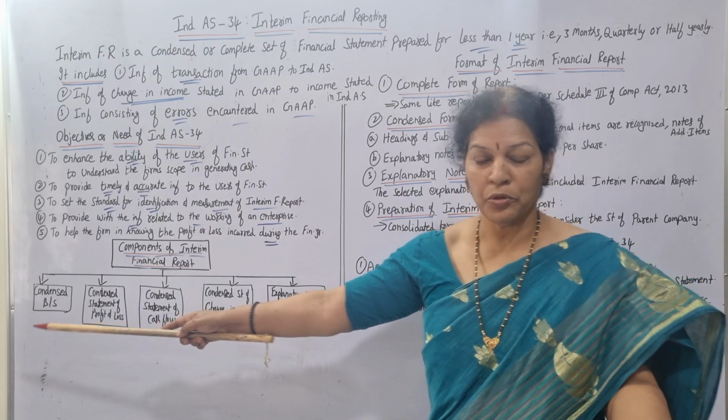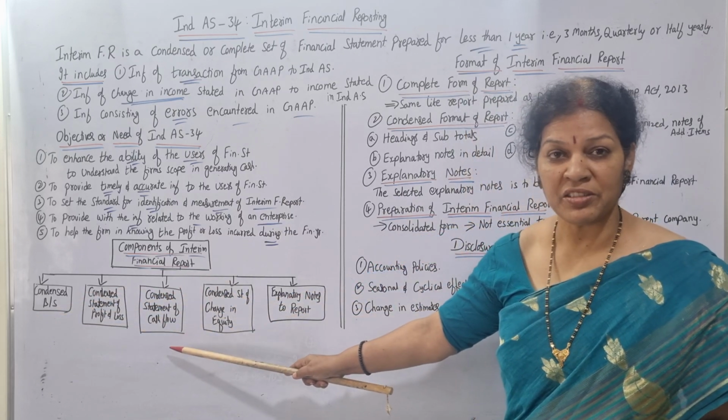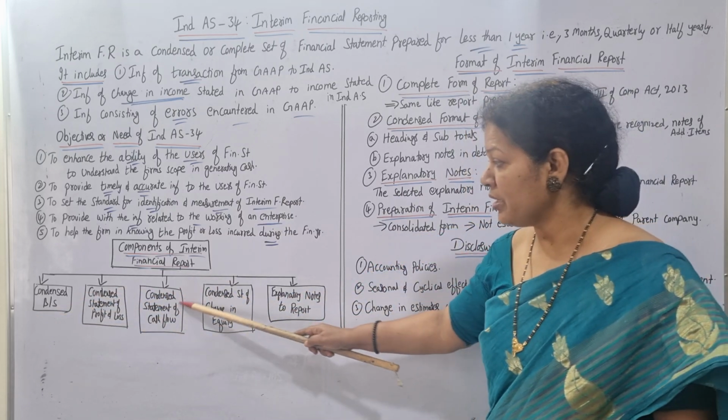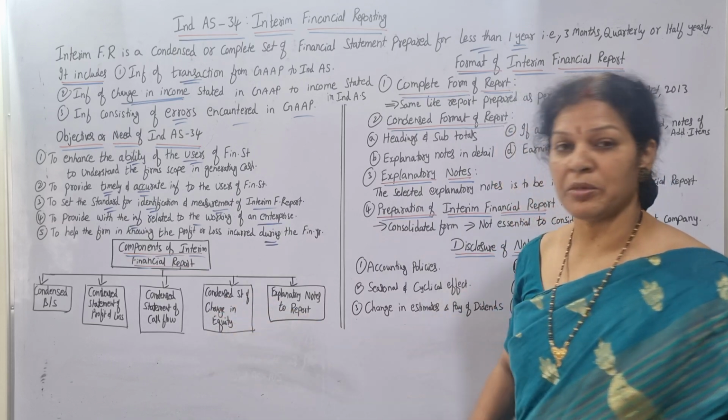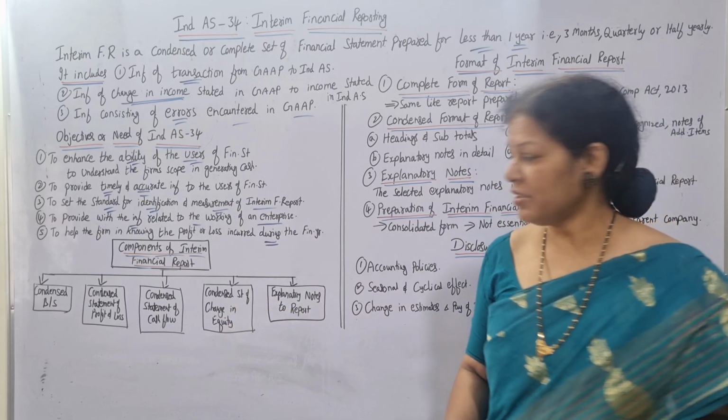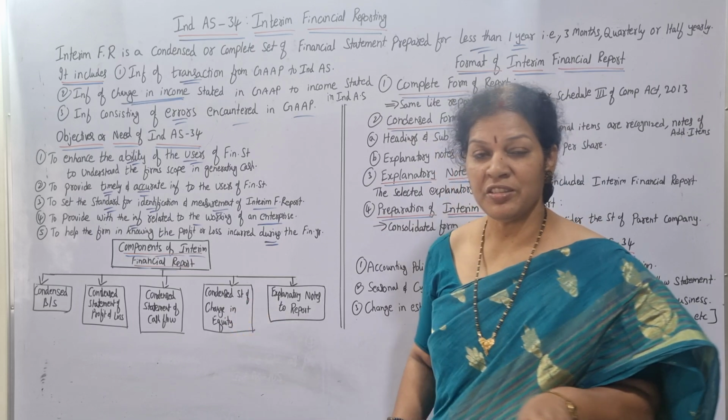Here in the third point we are saying cash flow: condensed statement of cash flow, and condensed statement of changes in equity.